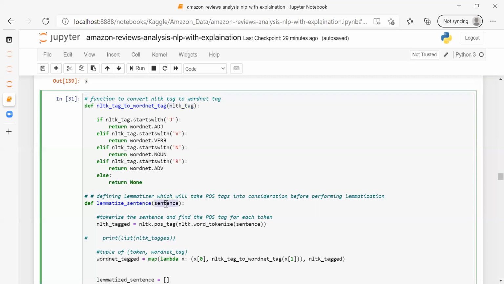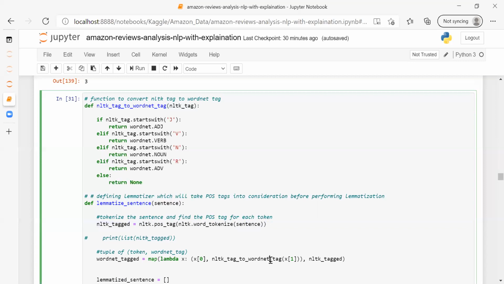Then here I'm passing the sentence, whatever sentence in text format I'll be getting, I'll be passing in this function. And what it will do, it will create the POS tag of this using NLTK, the Natural Language Toolkit. It will create the POS tag of what? nltk.word_tokenize is a function which will break that sentence into words, into tokens. Words are called tokens. Whatever sentence is passed in this, word_tokenize will break it into words, and this will be passed to nltk.pos_tag.